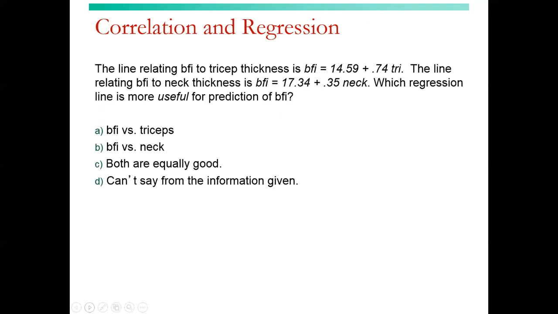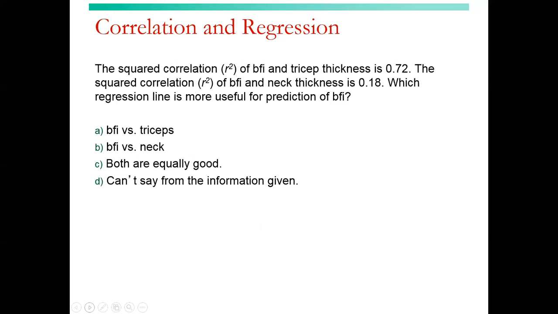The line relating BFI to tricep thickness that we were looking at, and the line relating the BFI to neck thickness is similarly written: BFI equals 17.34 plus 0.35 times the neck thickness. Which regression line is more useful for prediction of BFI? We need R to be able to say that. So there's not enough information here to say.